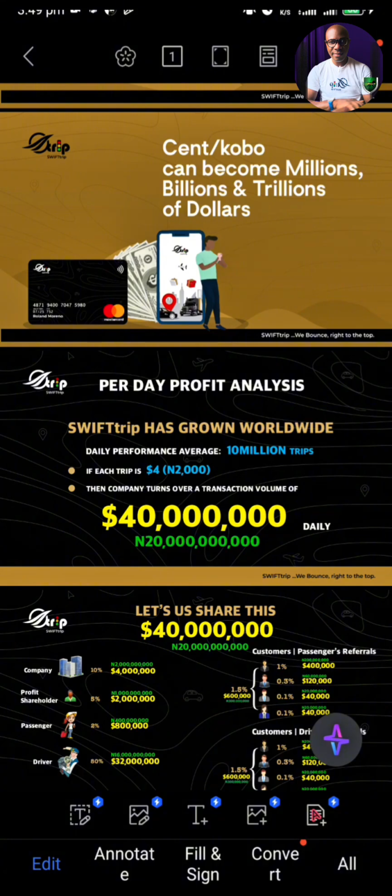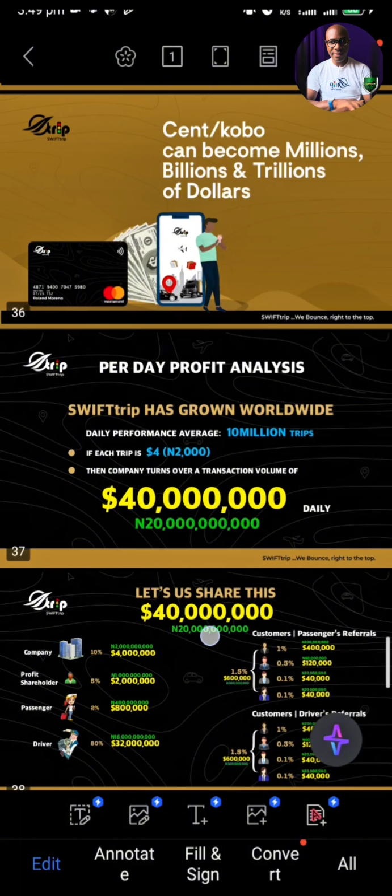If that is true, what do you think would come to you as a SWIFTtrip node holder who has a volume of 0.00125%? That's why we say don't play with SWIFTtrip, because SWIFTtrip is going to make you a trillionaire in dollars. Guys, come on board as you're hearing my voice right now.